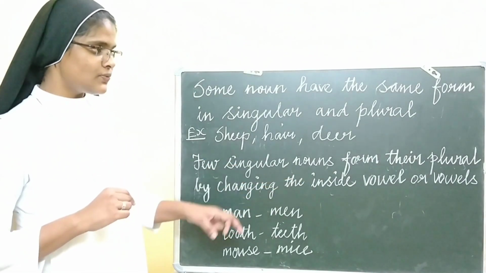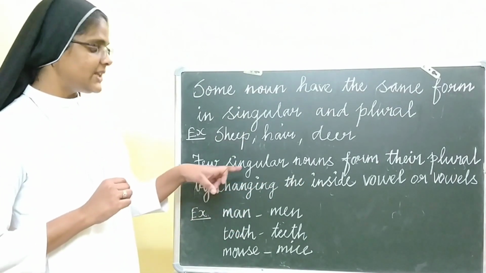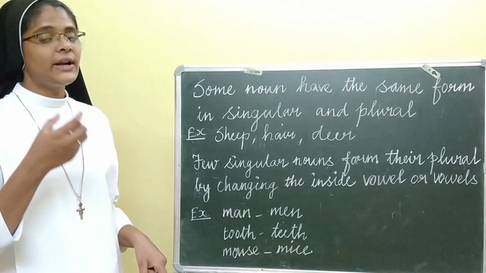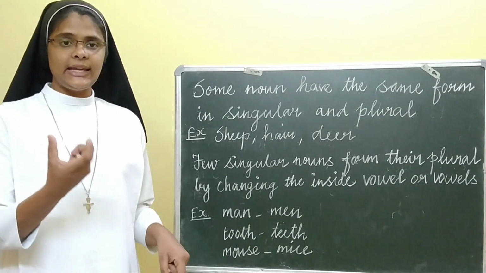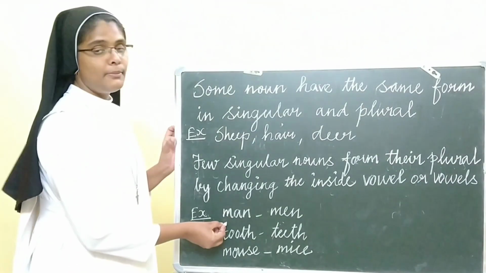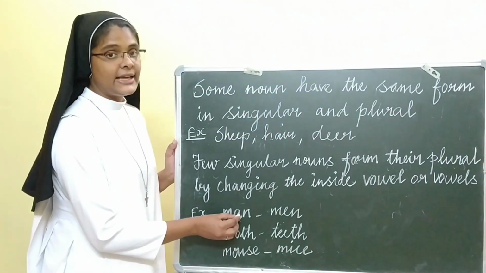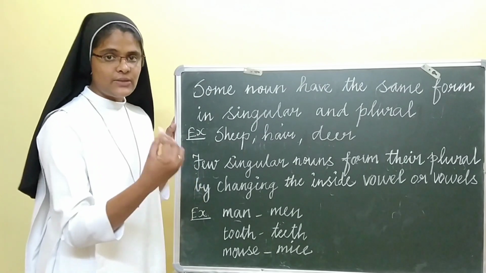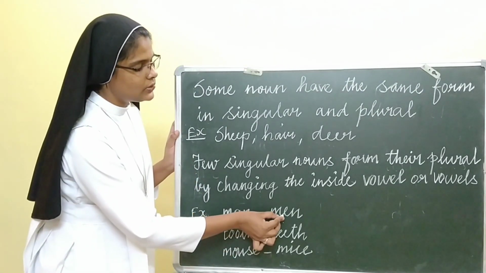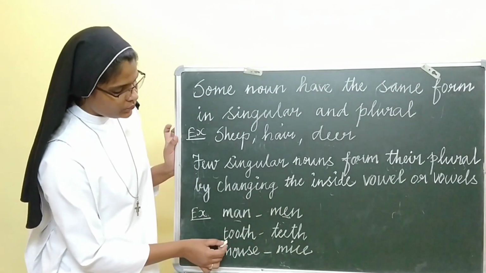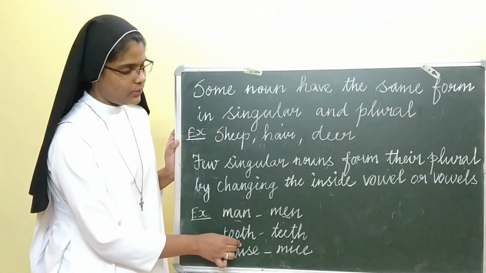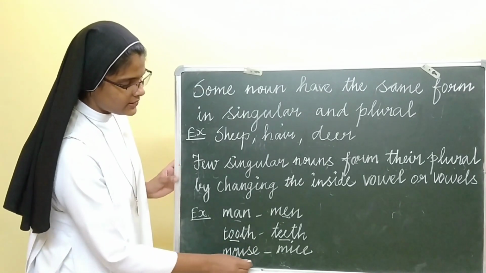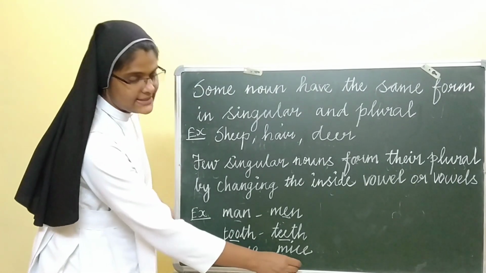A few singular nouns form their plural by changing the inside vowel or vowels. What are the vowels? A, E, I, O, U. For example, man. A is a vowel here. The vowel inside will change. Man will change into men, with E. Tooth, this double O is a vowel, it changes into teeth. Mouse will change into mice.